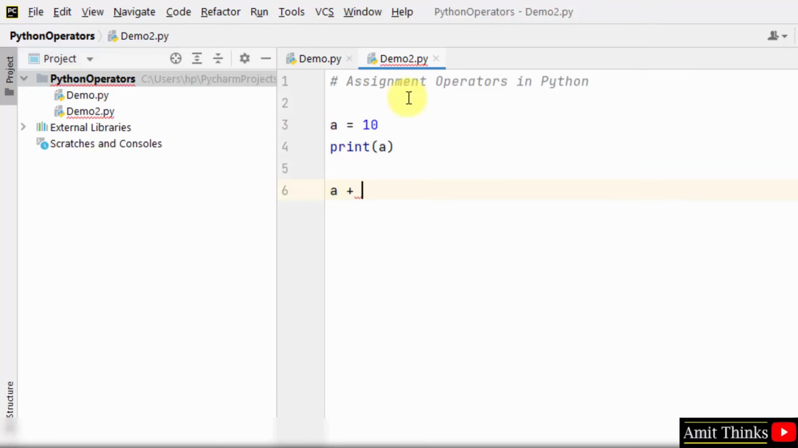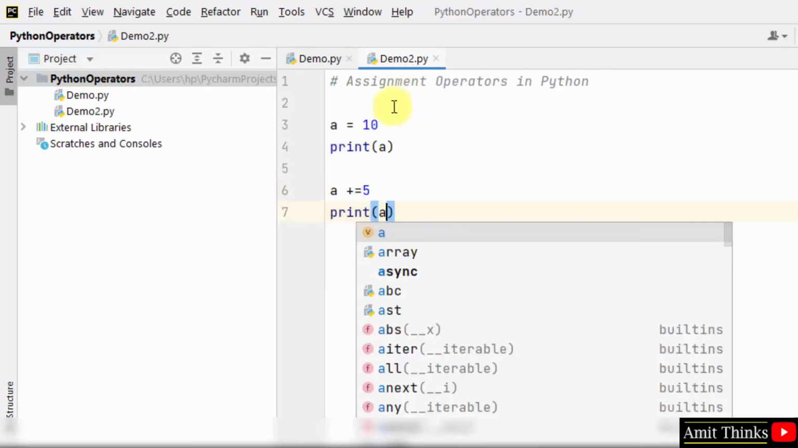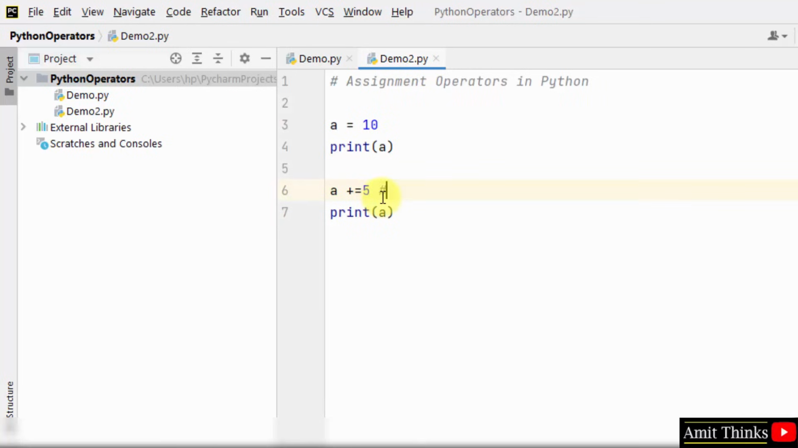Let's say a plus is equal to, I'll just print add 5 to it. Now I'll print a again. So what will be the answer? This is equivalent to a is equal to a plus 5. So this is what we call AND assignment operator. Now the value of a will be 15. Right click and run it. Here it is 15. In the same way we can work around the subtract also, subtract assignment, and multiply assignment,